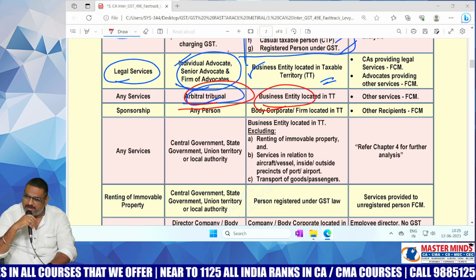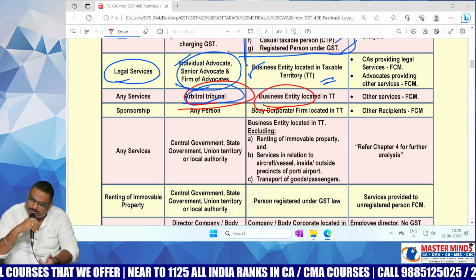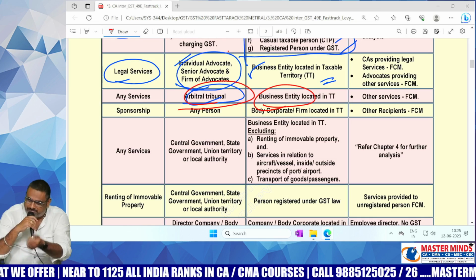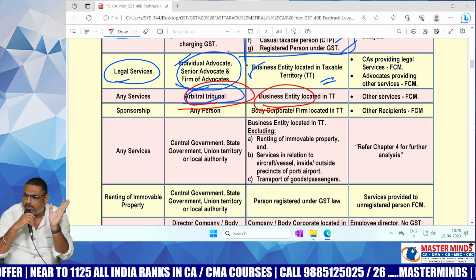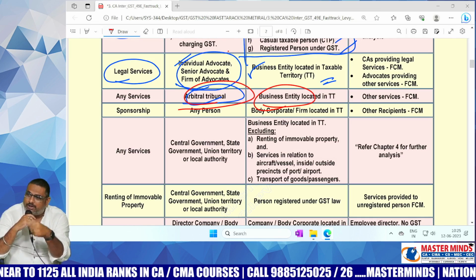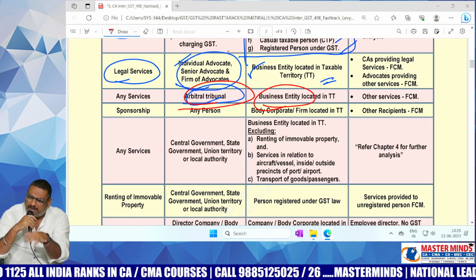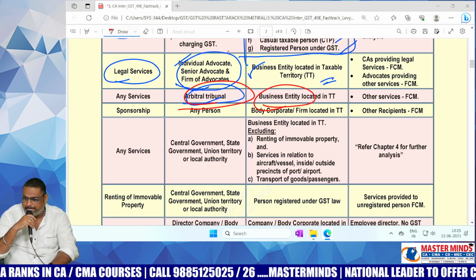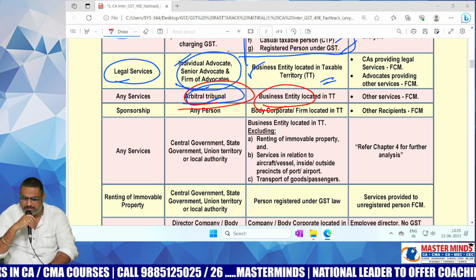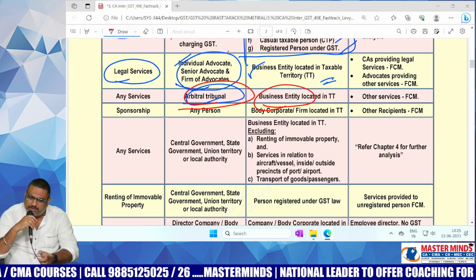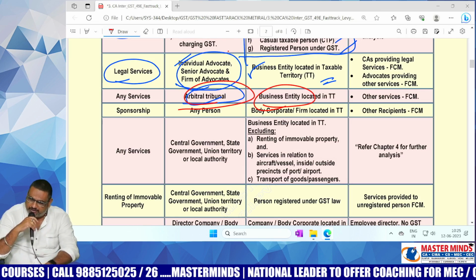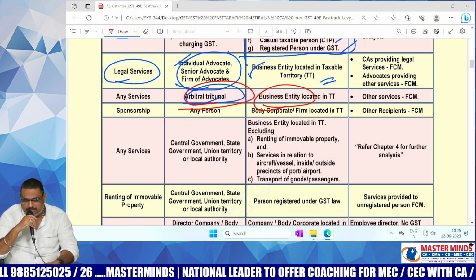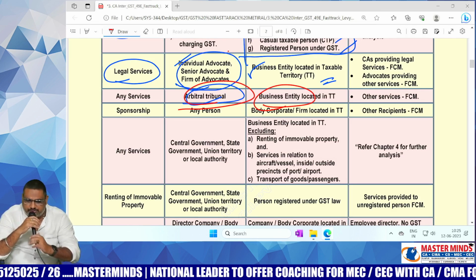Samsung settled the case outside the court in the year 2020 by paying some $1 million. I can't remember the amount. If at all it happened in India, let us assume like that, FCM applicable, RCM applicable? RCM. Why, ma? Supplier Arbitral Tribunal, recipient business entity, in that case FCM or RCM? RCM. Who is liable to pay the GST, ma? Recipient is liable to pay the GST.